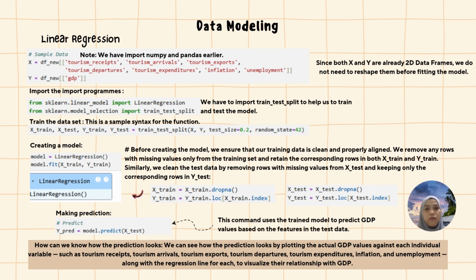Once our data is ready, we split into training and test set. We then create a linear regression model, fit it to our training data, and use it to predict GDP values based on the feature in our test set. This process allows us to see how well our model can predict actual GDP values using each individual variable.